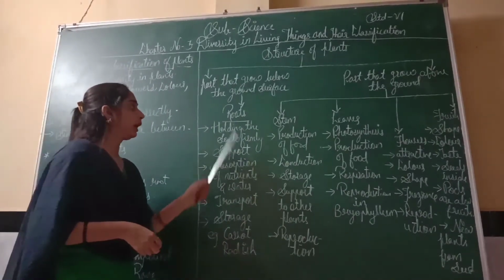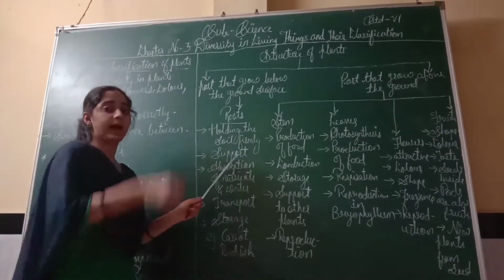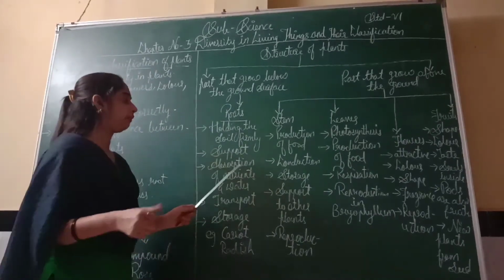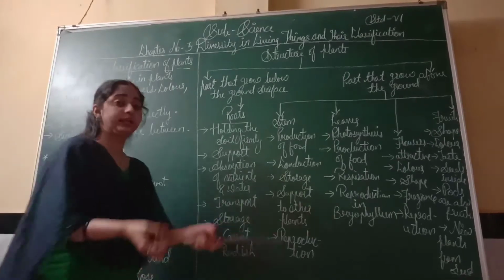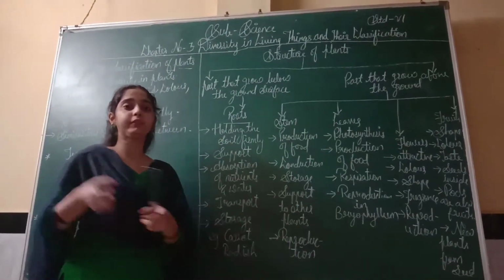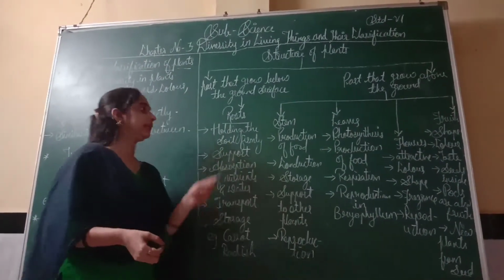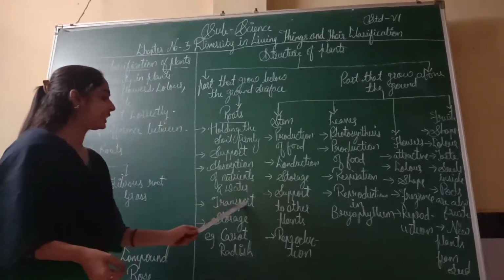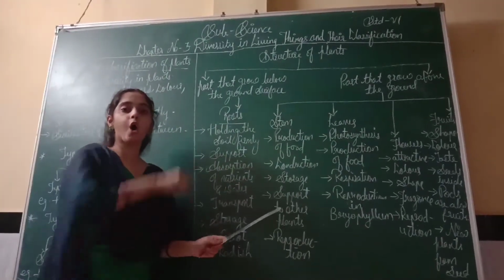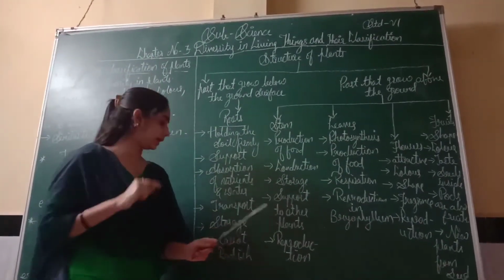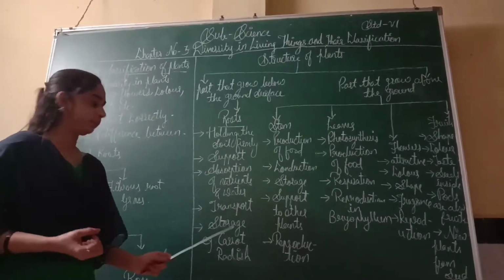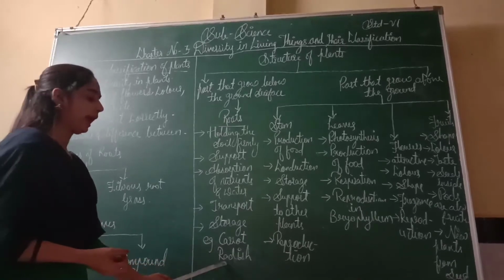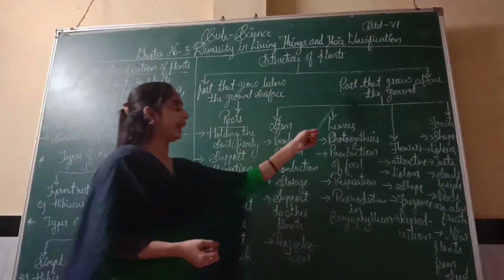Next, support. Because of roots, the plant's support system is very heavy and thick. Absorption of nutrients and water. Whatever nutrients they get from water or from soil, it is through the roots. Transport. They transport all the nutrients to the whole plant. Storage. They store nutrients and water. Examples: carrot and radish.